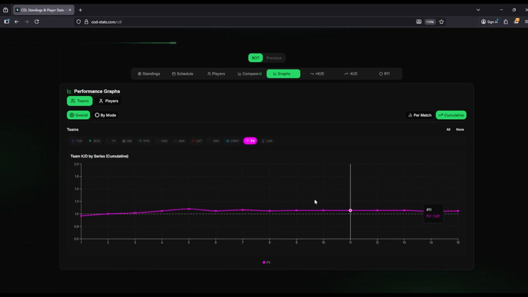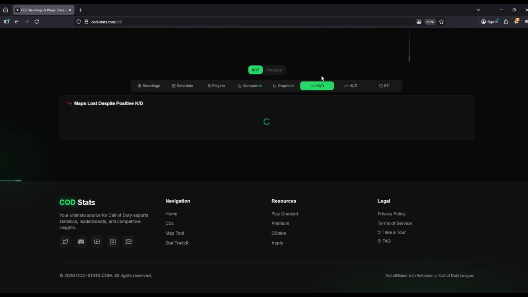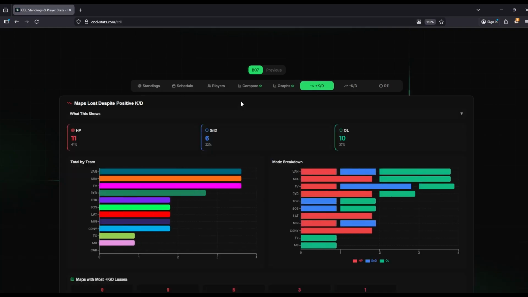And I love this feature because it helps you to kind of hone in on how teams are looking overall. Like, have they gone up? Have they stayed the same and plateaued? Have they gone down? And it really helps to give you a more comprehensive look at everything. So that's why I love all of these different features. So let's look at this one as well.